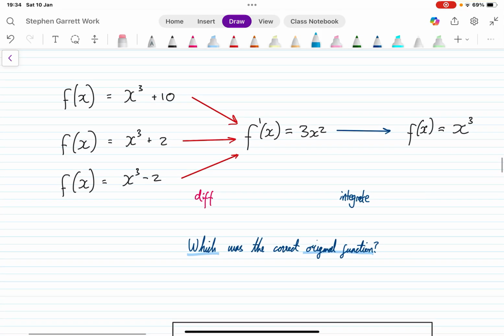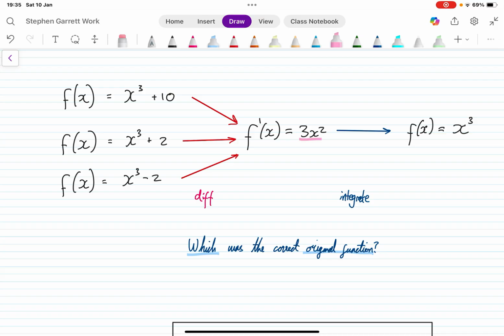The last thing we have to consider is this. Let's look at these three functions. x cubed plus 10, x cubed plus 2, x cubed minus 2. If we differentiate them, they all end up being 3x squared. There's no x terms in the constants, so they end up being multiplied by 0 and getting erased. Now if we integrate this 3x squared here, I'm going to add 1 to that power, makes it x cubed, divide 3 by 3 gives me that 1x cubed.